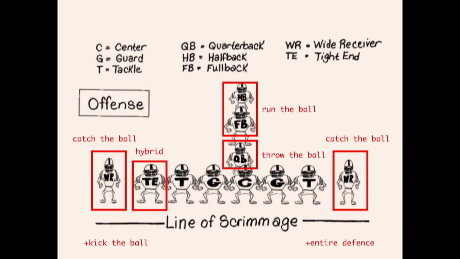There are the running backs who run the ball. People that catch the ball, they're called wide receivers. And then there's a hybrid player called tight end. You've also got a kicker and the entire defense team. And so you need all these components because the most productive players are probably going to be the quarterbacks. And if the goal was just, hey, grab the most amount of points, everyone would just be choosing quarterbacks.